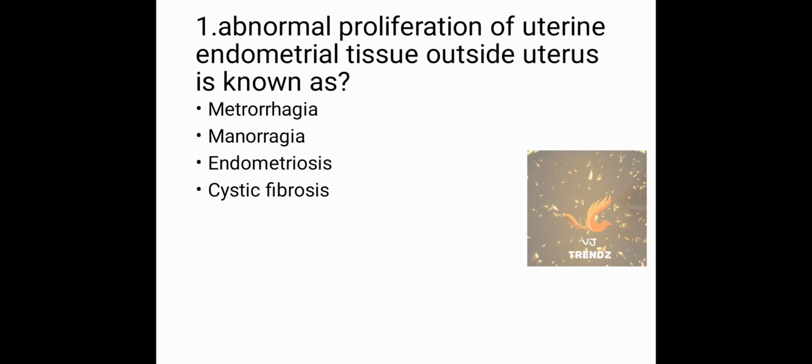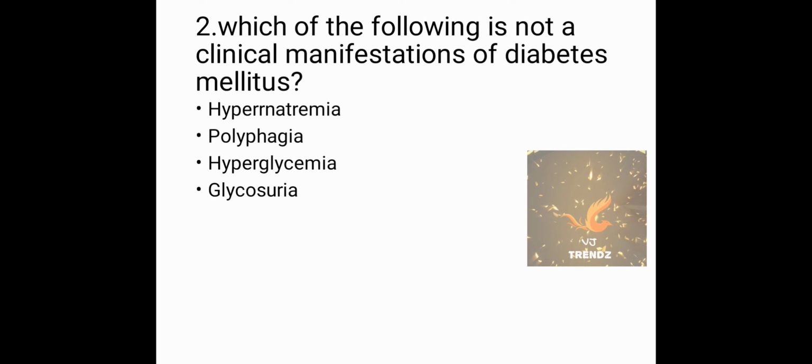Metrorrhagia is a condition of uterine bleeding at irregular intervals, particularly between expected menstrual bleeding. Menorrhagia is heavy and prolonged bleeding. Cystic fibrosis is a life-threatening disease which affects the lungs and stomach.